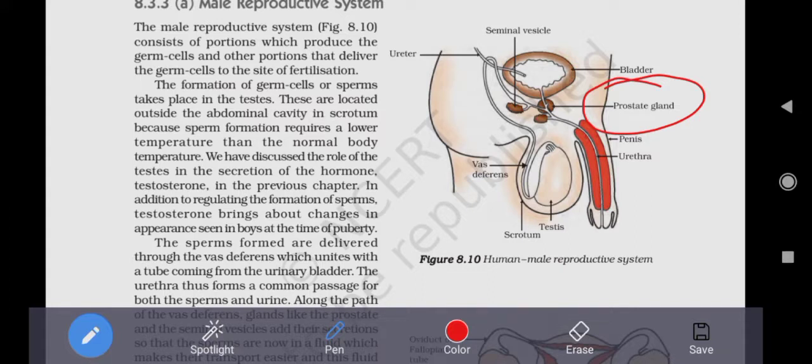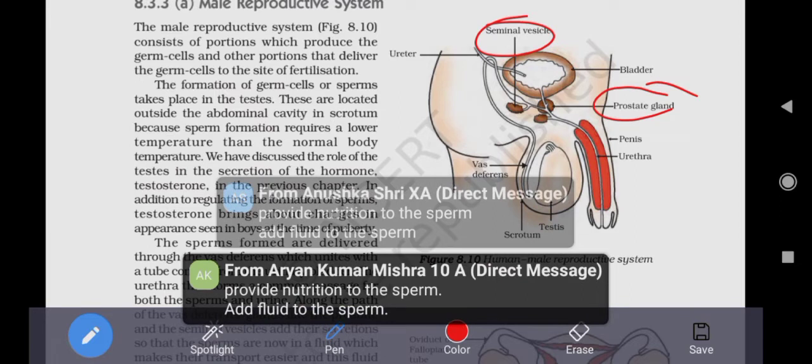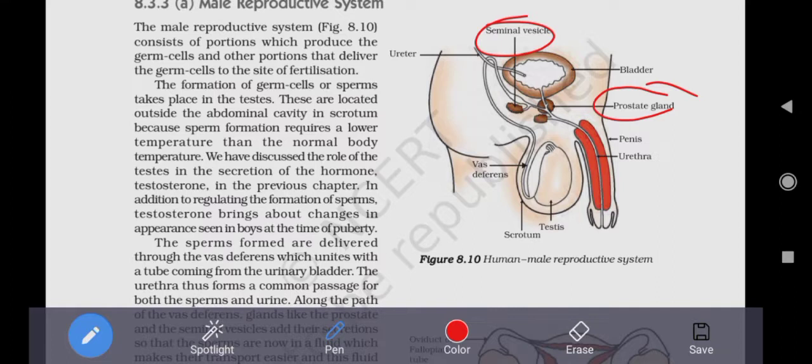Now, what are the functions of prostate and seminal vesicle? The prostate and the seminal vesicle have two important functions. First, yes, very good, very spontaneous. Few students are very spontaneous, as we have already discussed in the class, and this is a revision going on. Few students have given very correct and good responses. That is, they provide nutrition to the sperm and also make the sperm fluid.